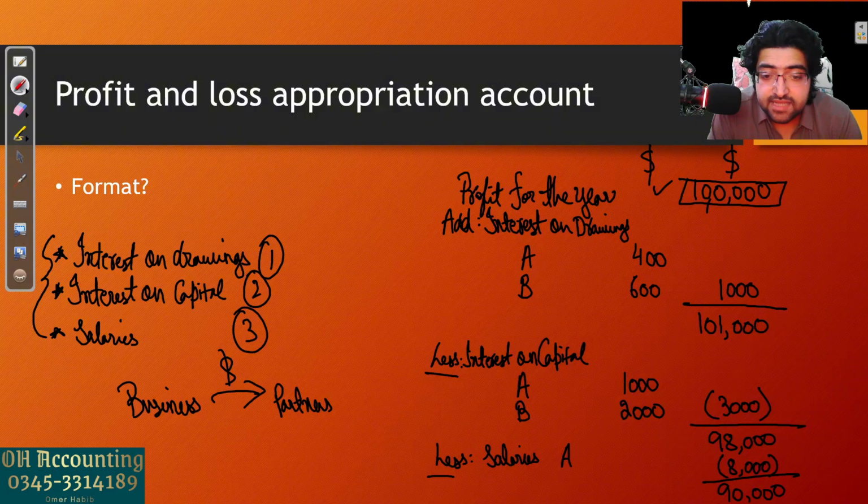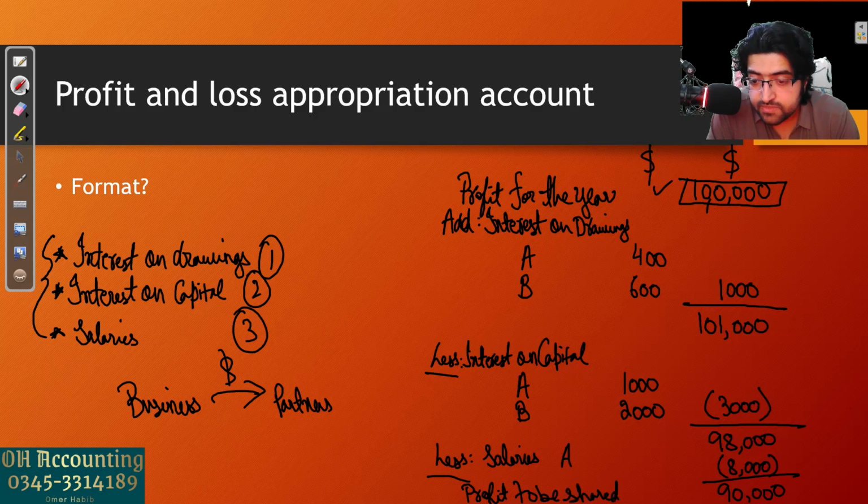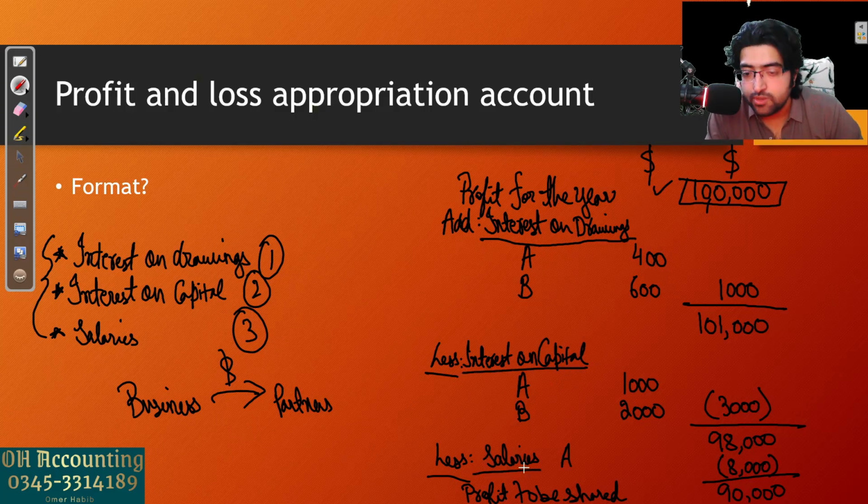Remember this. These are the three things that we have to include in the profit and loss appropriation account. This new amount is the profit that will be shared between the partners. We will call this profit to be shared. Even though the business made 100,000 in profit during the year, we also have to adjust these three things now, which are part of the partnership agreement. From where will you pay the salaries to the partners? From the profit the business has made, right? From where will you pay interest on the capital they are investing?